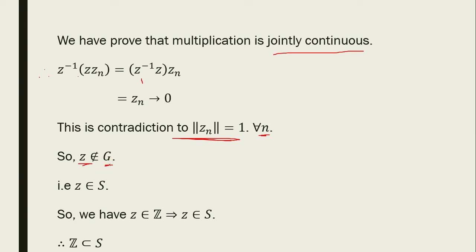That is, Z belongs to the set of all singular elements. So Z belongs to Z implies Z belongs to S. So Z is a subset of S.